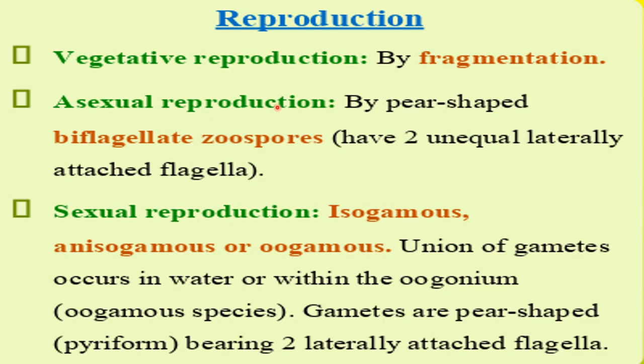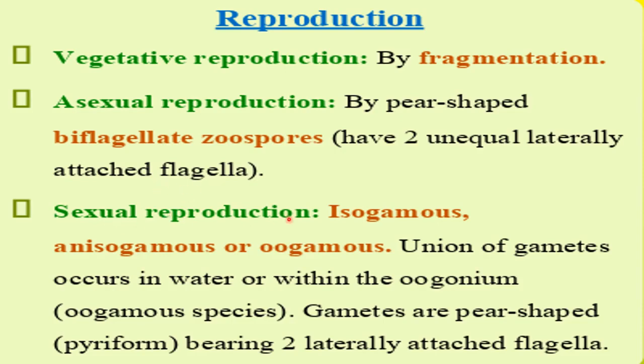Here the spores are pear shaped, and these are biflagellated zoospores having two unequal laterally attached flagella. So position of flagella is on the lateral side, while the position of flagella in case of Chlorophyceae is on the apex, that is apical flagella, but here flagella are present on the lateral side.